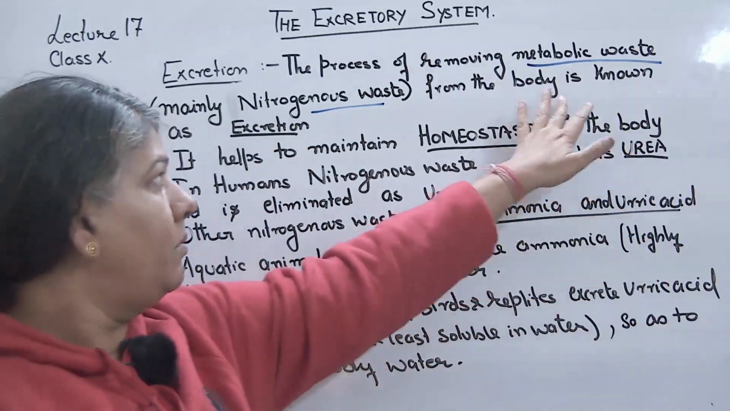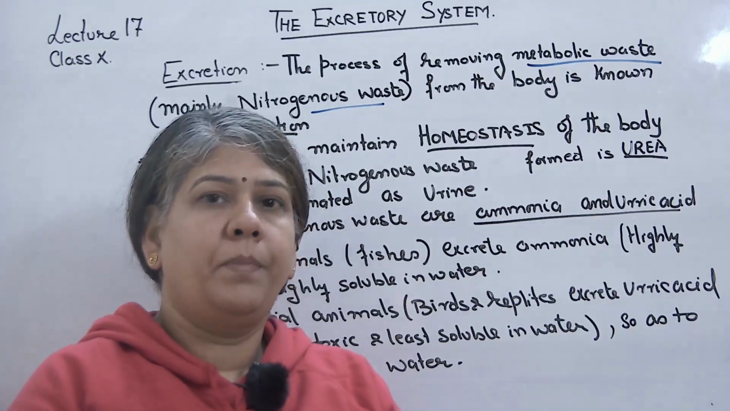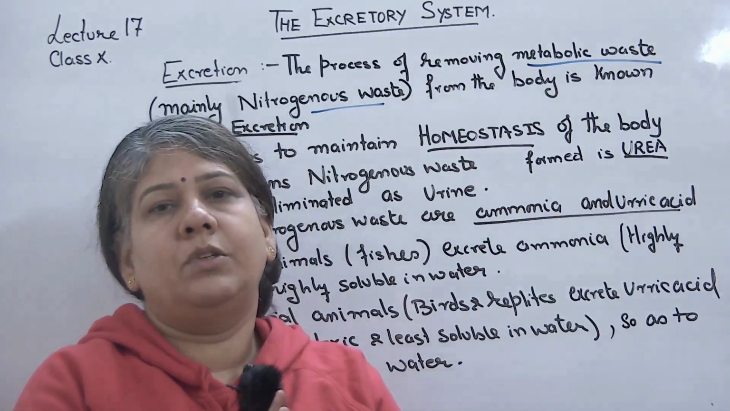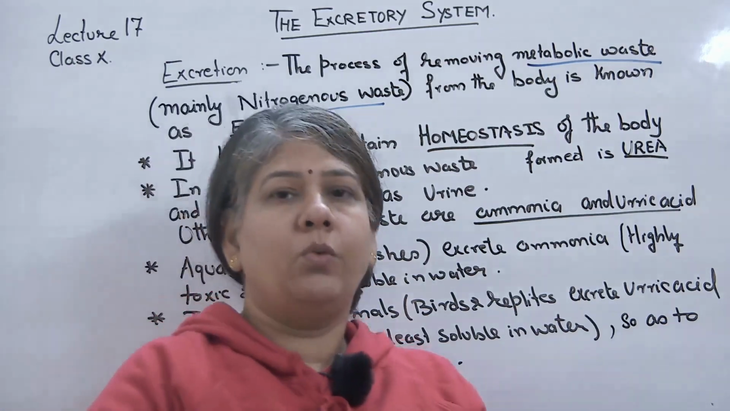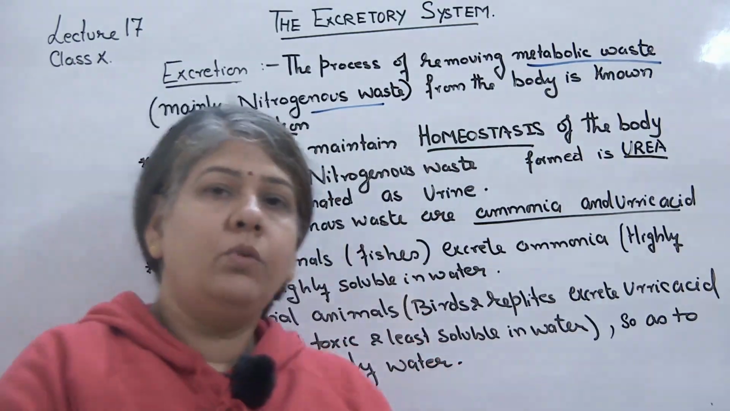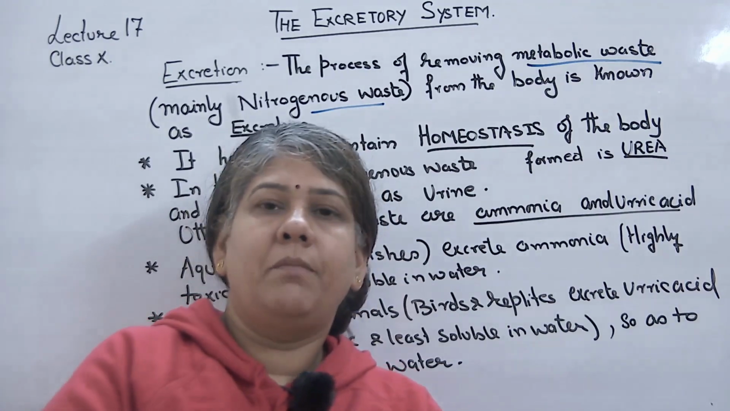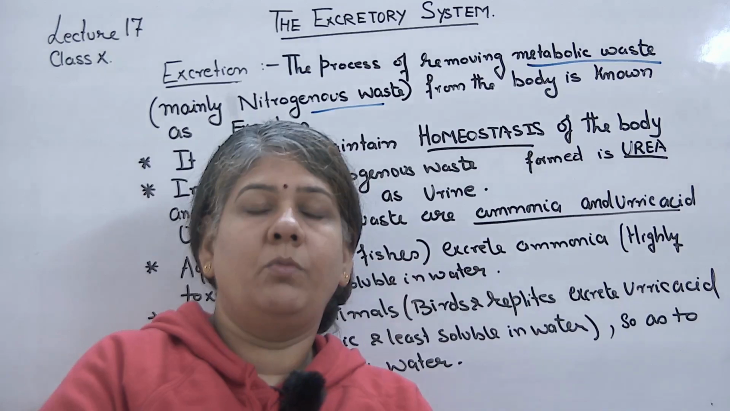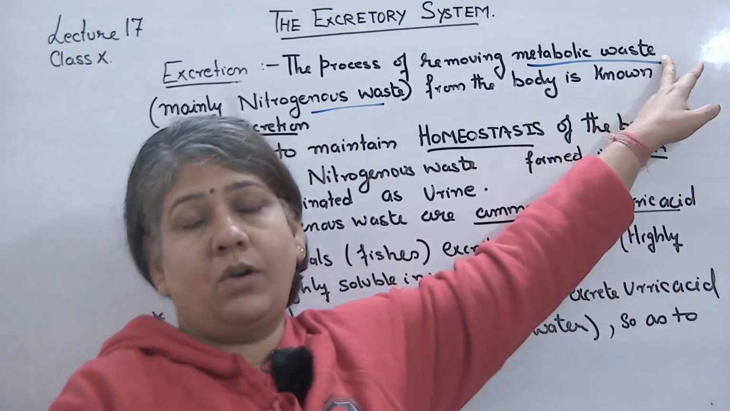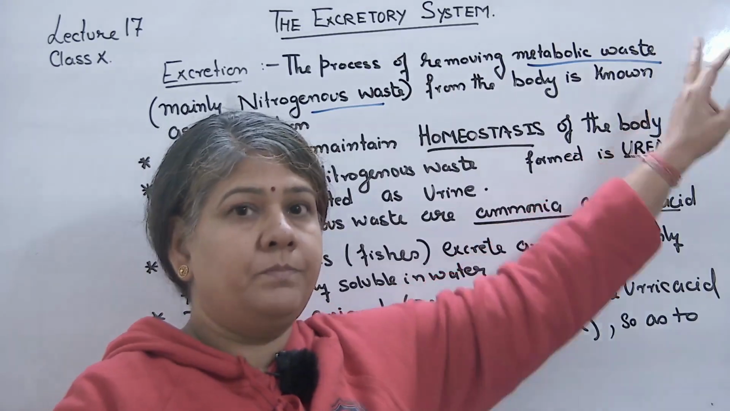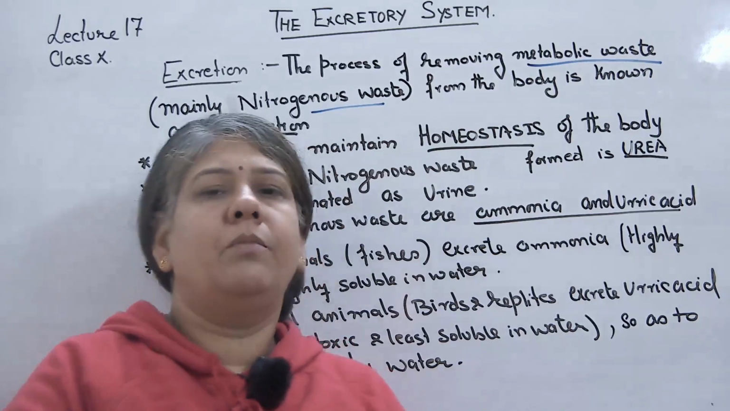Metabolic waste means the waste that is generated during the various physiological processes that are going on, like various types of reactions going on in the body. So during the reaction, the byproduct that is formed and that is not needed by the body or that is poisonous to the body must be removed. So those byproducts are called metabolic waste that is generated in the cell during some chemical process.